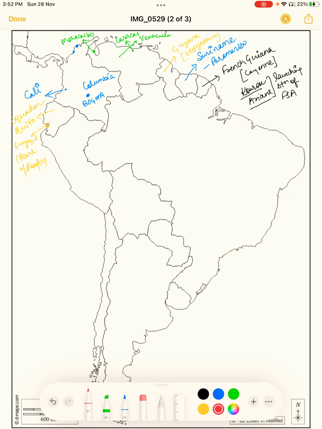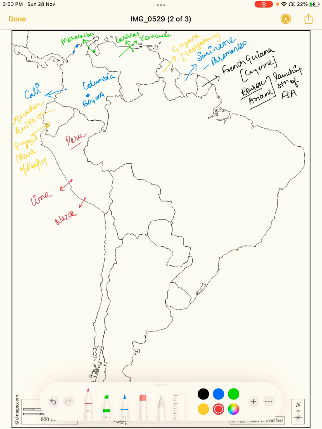The next country which we are going to see is Peru. Peru's capital is Lima, which is very famous for environmental summits. Here is also an important place that is known as Nazca. Nazca is a word which you would come across whenever you are reading the continental plate theory. So we have a plate that is known as the Nazca plate that we would read in the physical geography part.